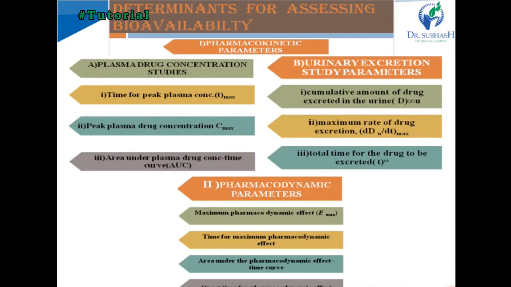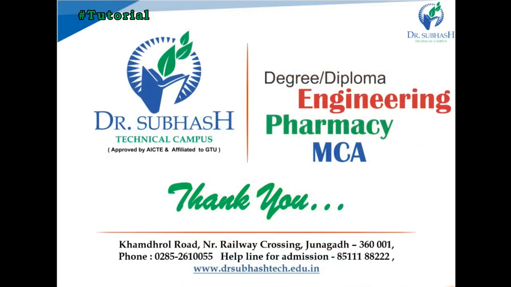We can find out the AUC by various methods. The trapezoidal method is the most widely used to determine the AUC. Other than that, cut and weigh and planimeter methods can be used to find out the AUC. Next, similarly with urinary excretion studies, we can get the data, and there are pharmacodynamic parameters as well. In that also, you can find out the maximum pharmacodynamic response and the time for maximum pharmacodynamic response.